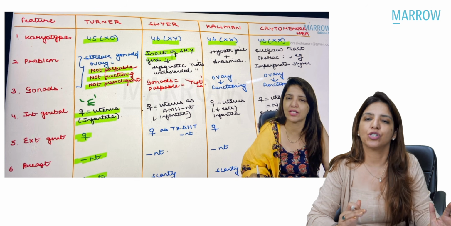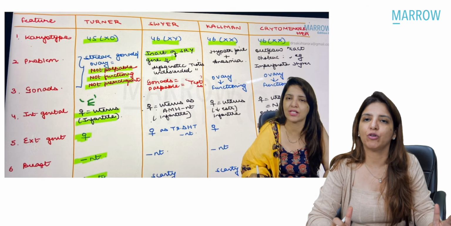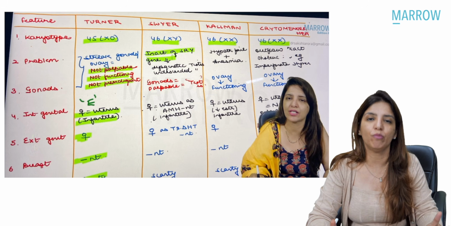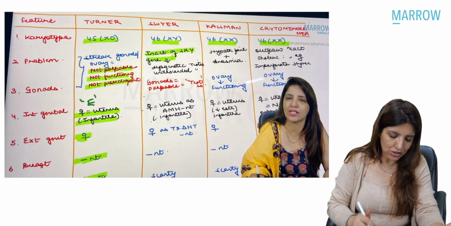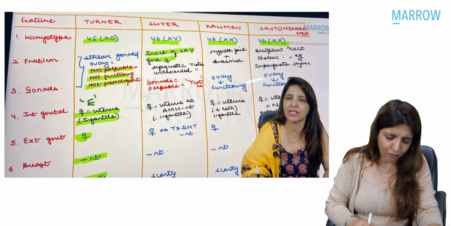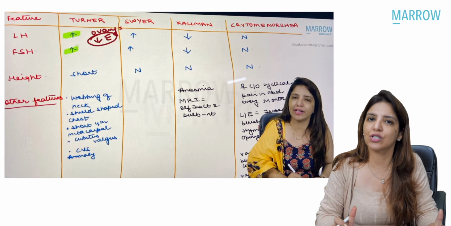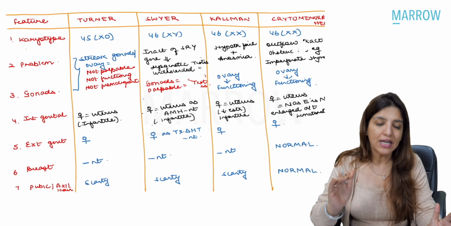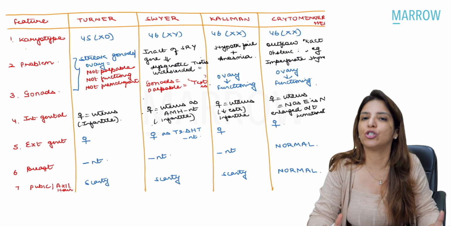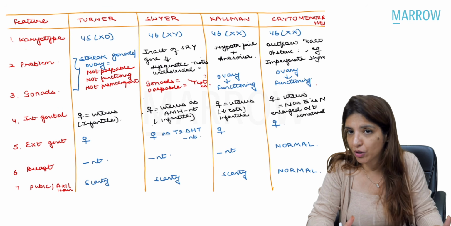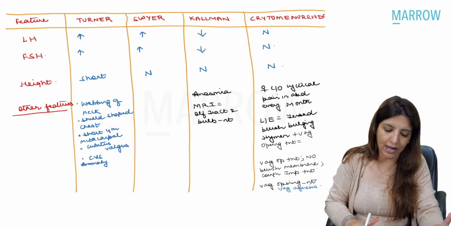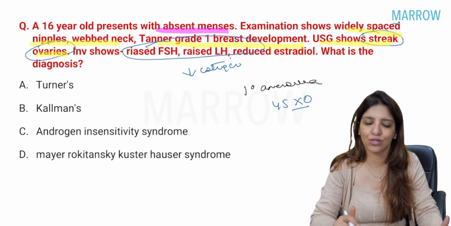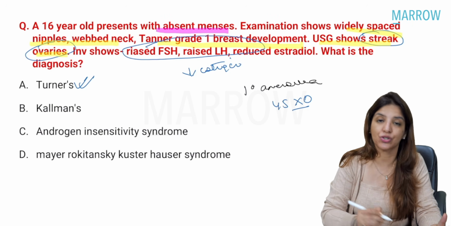Right? So the differential diagnosis of primary amenorrhea with uterus present are Turner syndrome, Swyer syndrome, Kallmann, and cryptomenorrhea. And in this table, I have told you everything what you need to know about Turner syndrome, Swyer syndrome, Kallmann syndrome, and cryptomenorrhea. Same thing I have also repeated for you in the revision videos. In revision videos, again, I have repeated this table. So I am pretty sure that you know the answer to this question, and that is Turner syndrome.